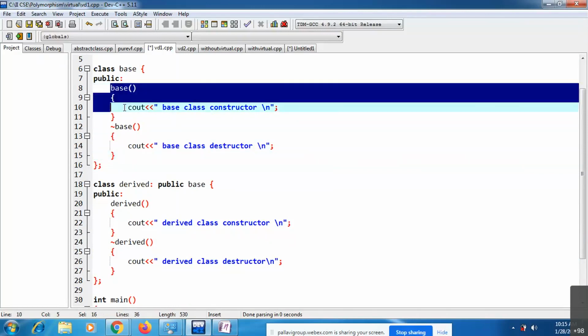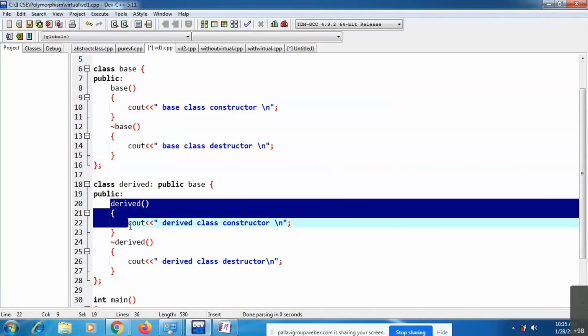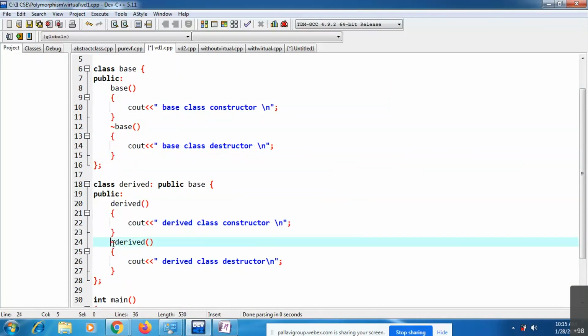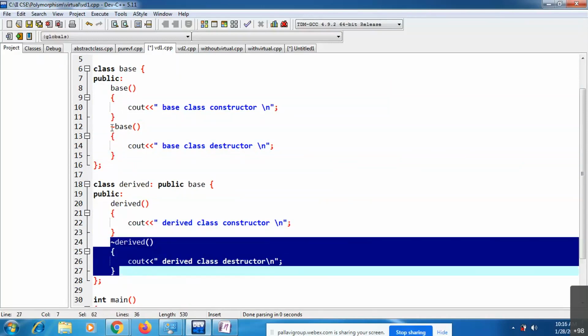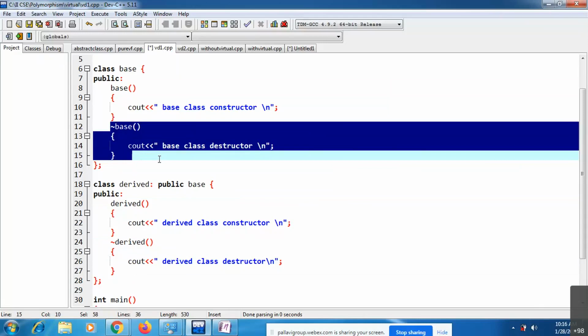Yes, first base class constructor, then derived class constructor. After that, derived class destructor, then base class destructor. This is the order of execution in base class and derived class.